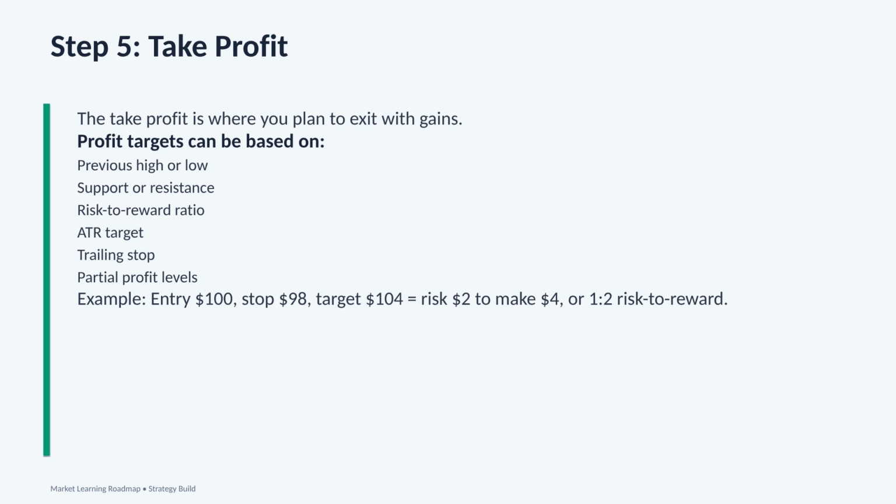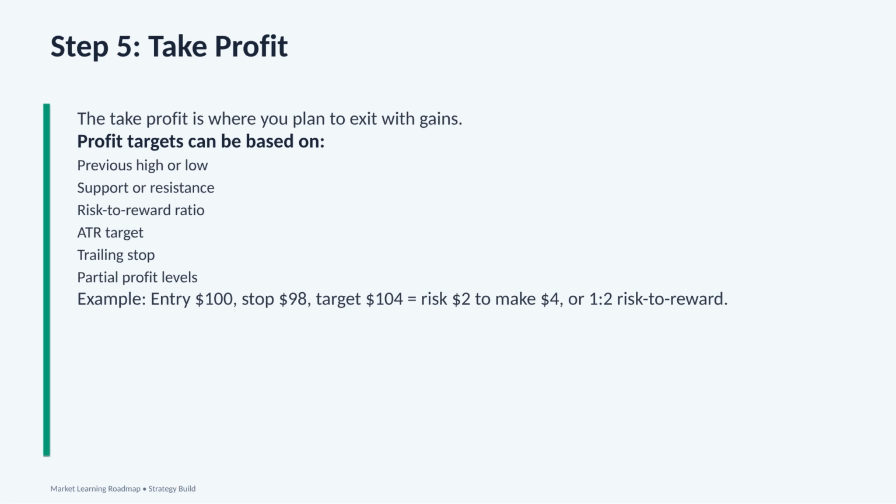There are different ways to choose a profit target. One way is using the previous high or previous low. For a long trade, the previous high can be a possible target because price may react there. For a short trade, the previous low can be a possible target. Another way is using support or resistance. If you are buying, resistance may be an area to take profit. If you are shorting, support may be an area to take profit.